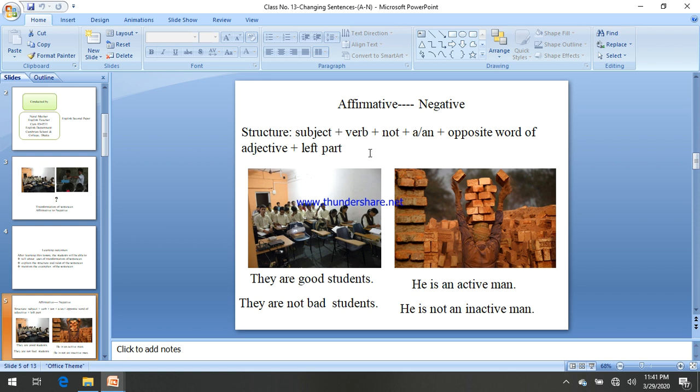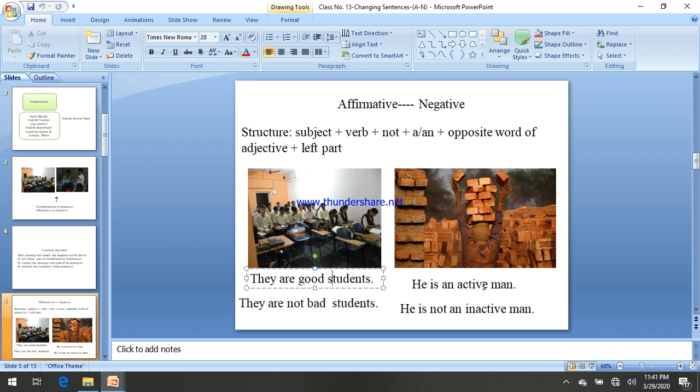And then the opposite word of the adjective. This term is very important. You have to write down the opposite word of the adjective here. Let's see, the opposite word of good is bad. So you cannot write good again.